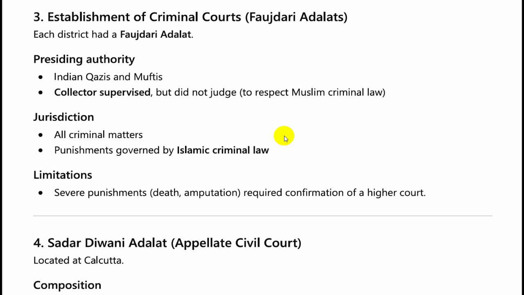Severe punishment like death and amputation required confirmation of a higher court. So there was a restriction on what kind of punishments could be handed down. Death and amputation would require confirmation of a higher court, mostly the Privy Council or the Governor and Council.